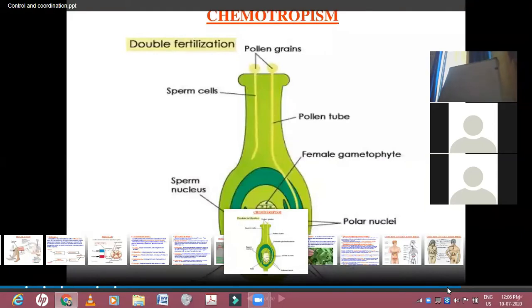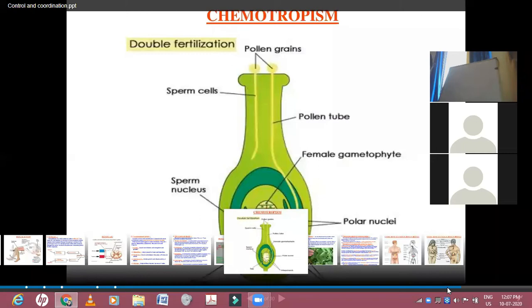Now you can see this is the formation of the pollen tube. This formation of the pollen tube is the response of the plant towards the chemical from the ovule. But the pollen tube will grow only once it receives the pollen grain, so that the male sex cell can travel through this pollen tube. So this is the response of the plant towards the chemical.